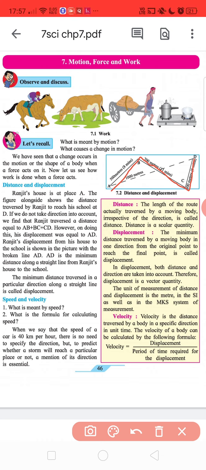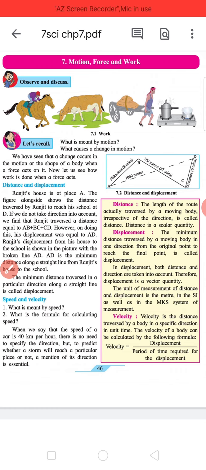However, his displacement was equal to AD. Ranjit's displacement from his house to his school is shown in the picture with the broken line AD. AD is the minimum distance along a straight line from Ranjit's house to the school. The minimum distance traversed in a particular direction along a straight line is called displacement.